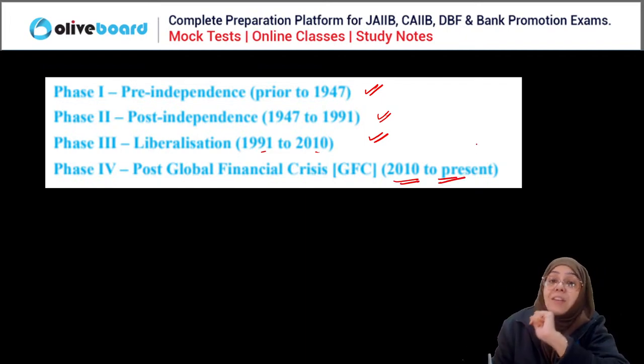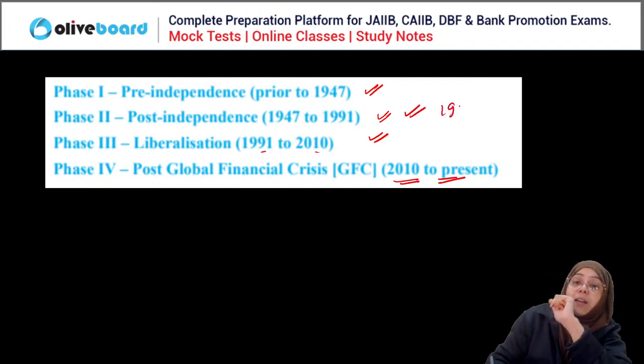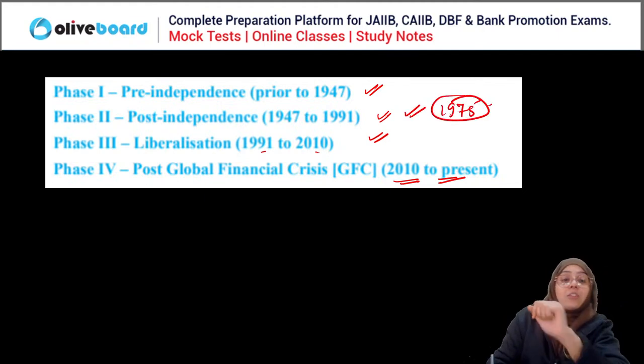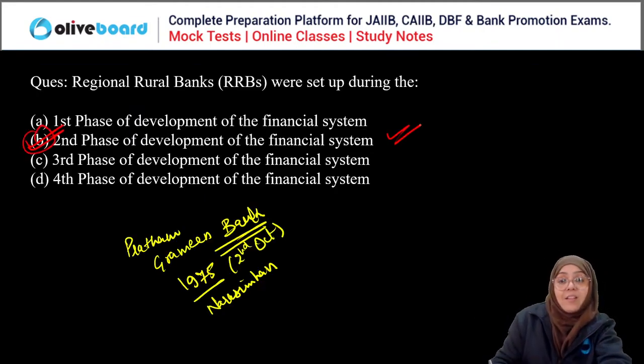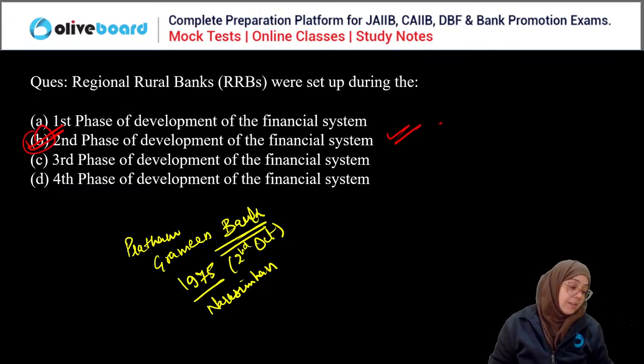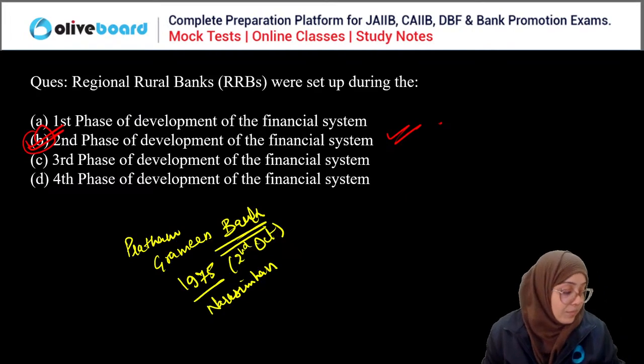So 1975, obviously it falls here. So the second phase is the correct answer. This is the correct answer. Clear? Everyone? Yes or no?